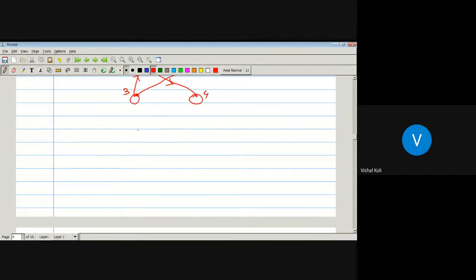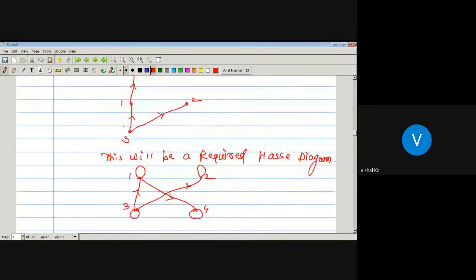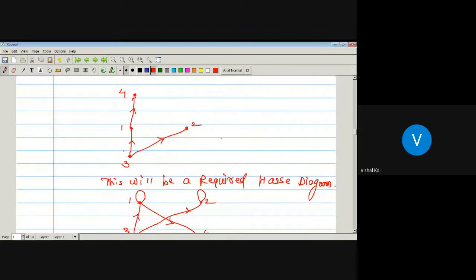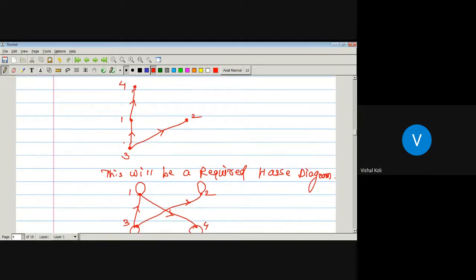So finally, 3 to 1, these will be loops, 1 to 4, and finally 3 to 4. And there is no transitive property between the remaining elements, since 3 is related to 1 but 1 is not related to 2. So there is no edge joining from 3 to 2 by transitive property. Okay, so in this way we can construct our given directed graph from a Hasse diagram.